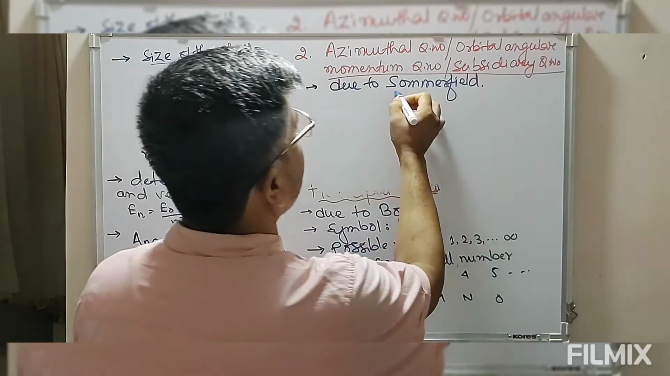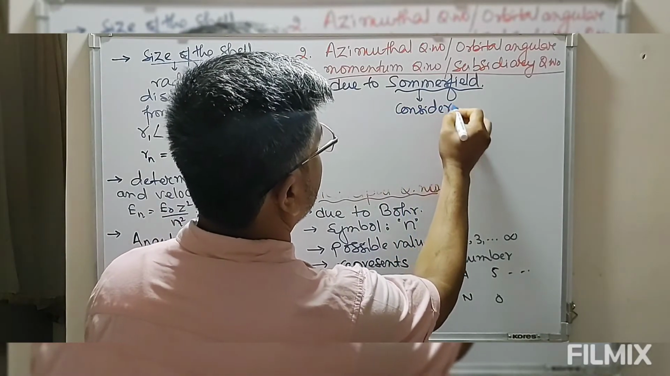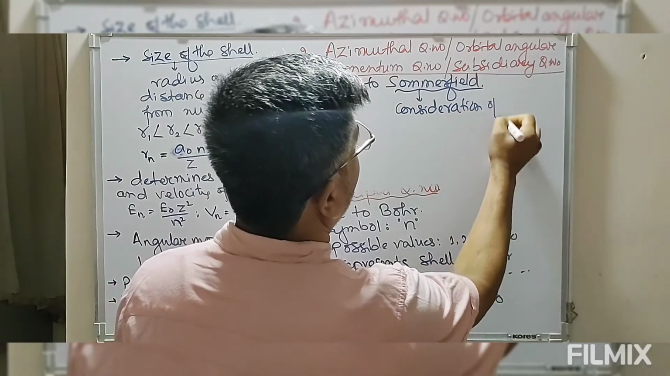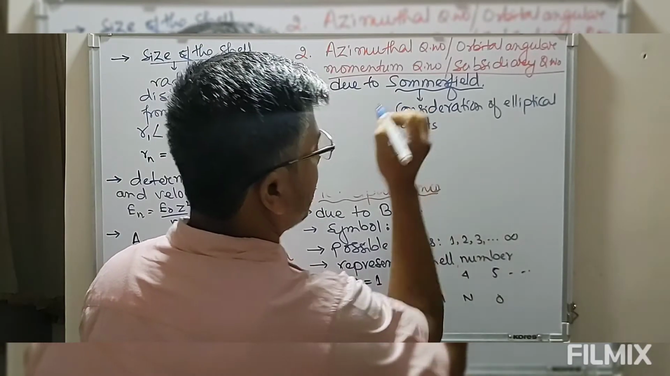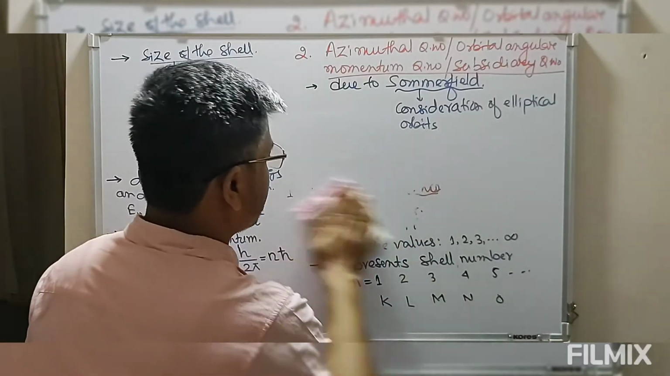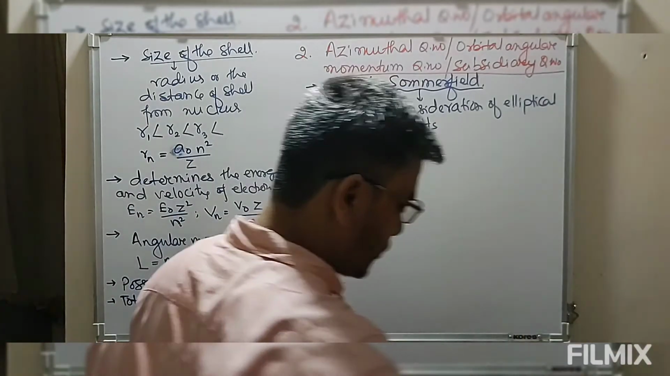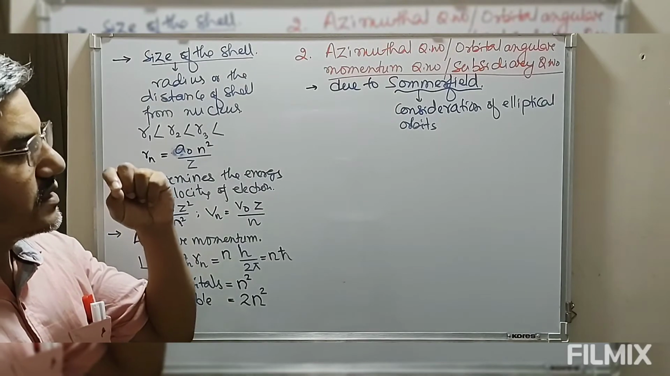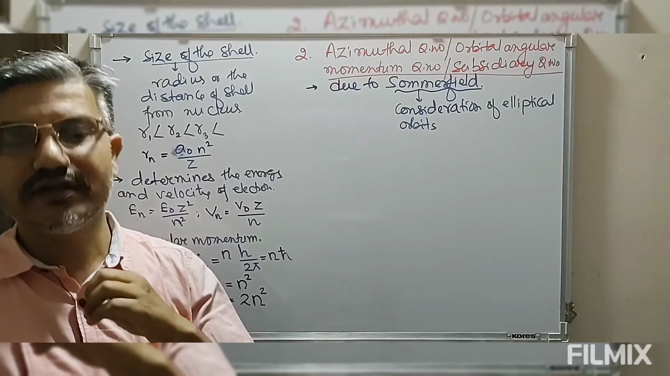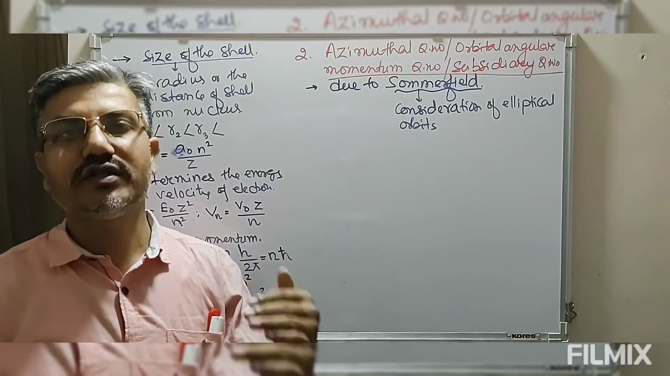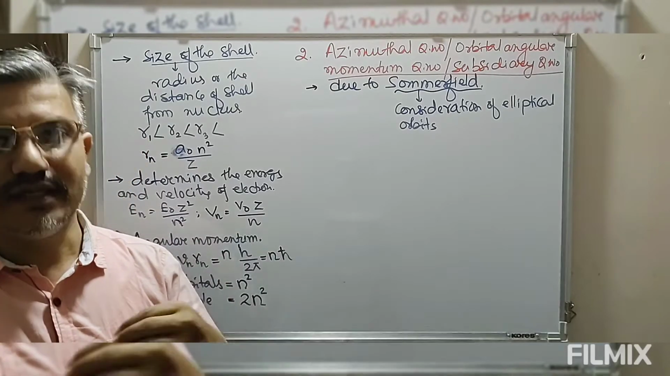So, consideration of elliptical orbits. When the concept of the elliptical orbit is introduced, this extension by Sommerfeld easily explains why the single line of hydrogen undergoes splitting into fine lines when placed in an electric field.